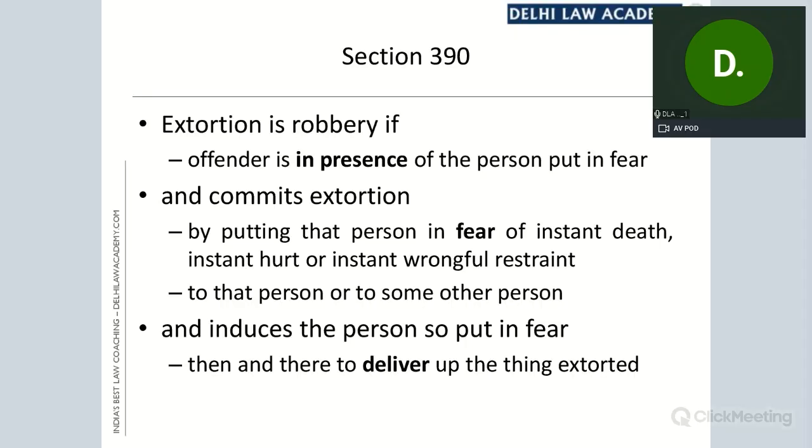There is a twist here. The offense of extortion is not complete. Therefore, the offense of robbery is not complete. Can I say that therefore the offense of dacoity is also not complete? Now, this is another twist. Now, take it from me that extortion is not complete, robbery is not complete. But thereafter, the second part, can I say that dacoity is also not complete?